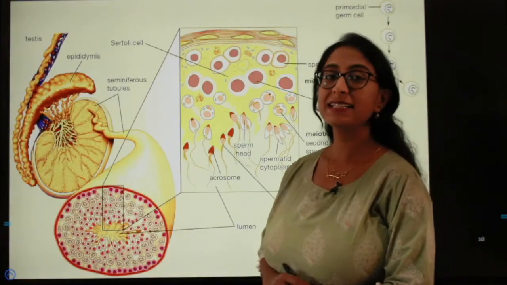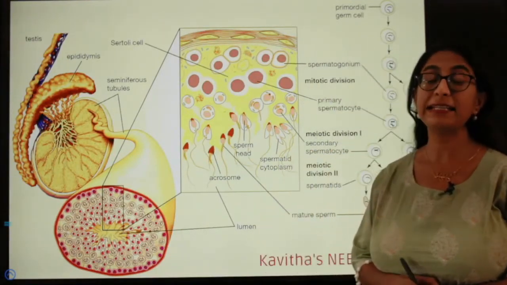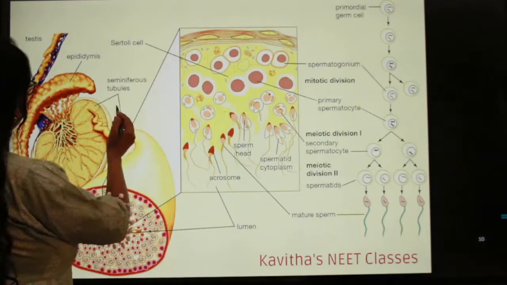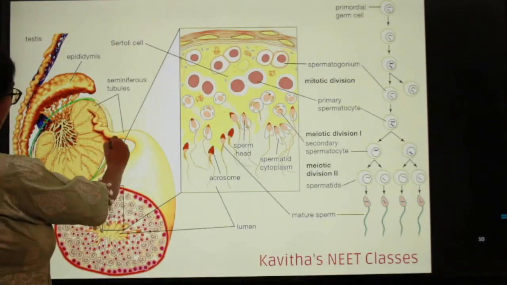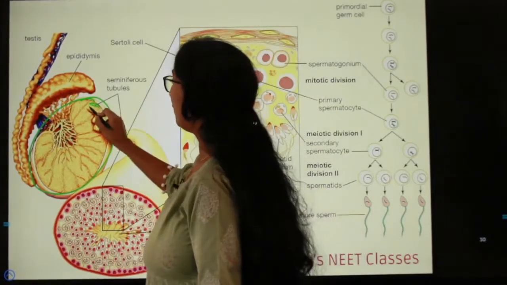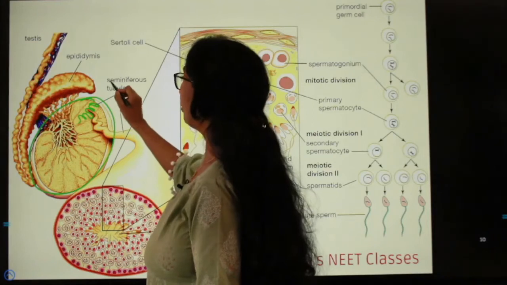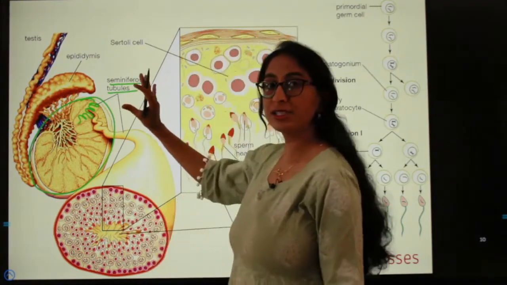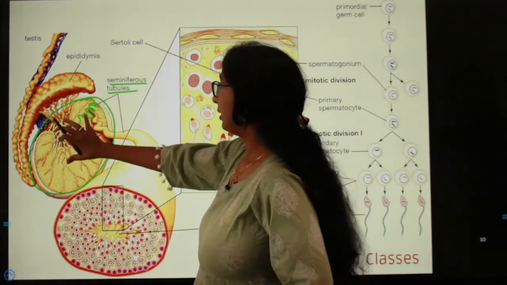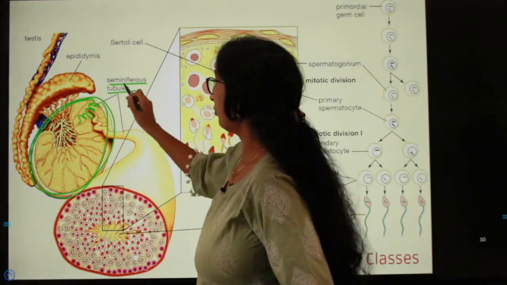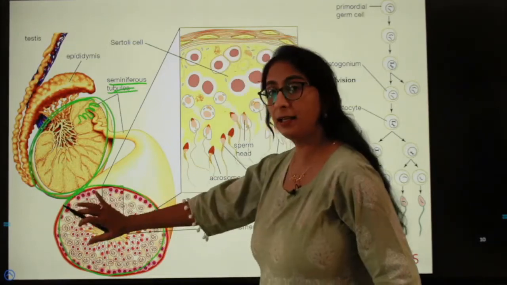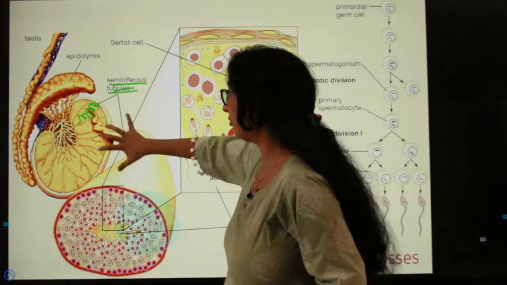Now we shall discuss the process of spermatogenesis, that is how the sperms are produced within the testis. Here you can see this is the testis. Okay, the testis in males, within which we have tube-like structures called as seminiferous tubules. It is in these seminiferous tubules that the sperms are produced. So within the testis we have the seminiferous tubules, and this is a cross section of how the seminiferous tubule looks like.